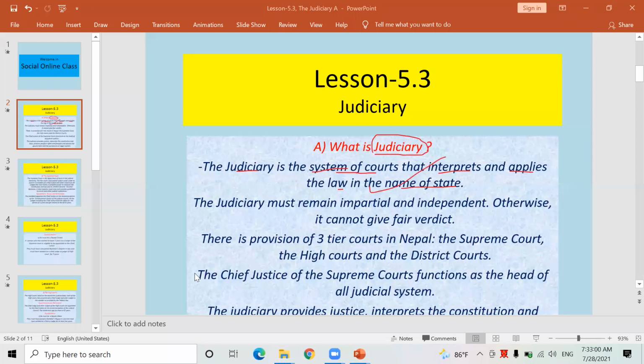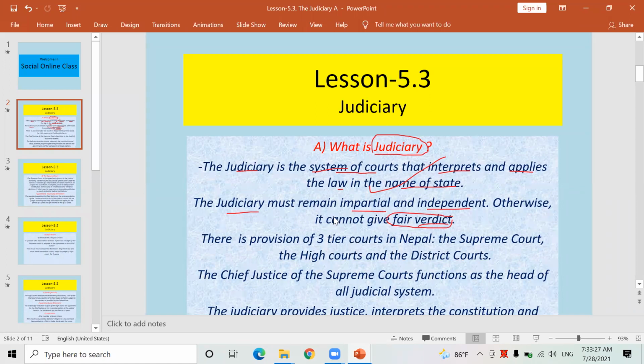Now let's go to the heading regarding judiciary. Judiciary must remain impartial and independent. Otherwise, it cannot give a fair verdict. Definitely, it cannot give fair justice to the innocent people. Judiciary always must be impartial and independent.